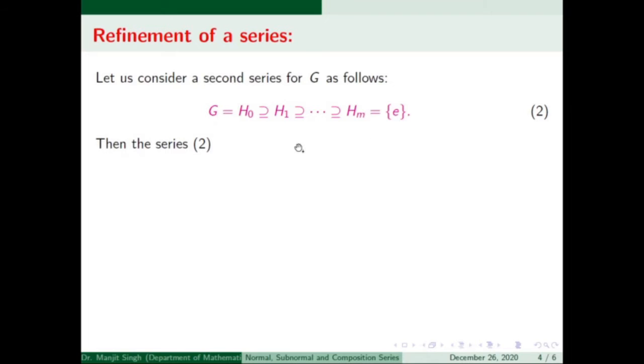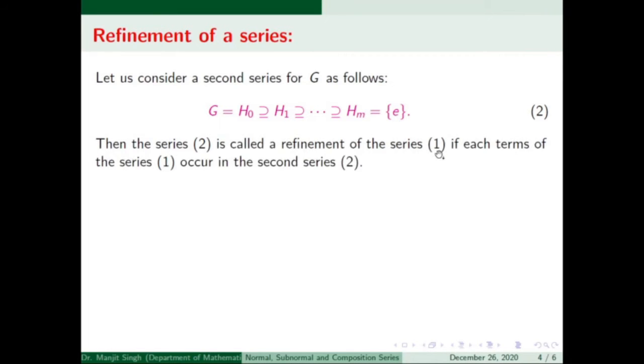The second series is called a refinement of the first series if each term of the first series occurs in the second series. It means that if you take any term of the first series, then that term will be one of the terms of the second series. But this series may contain some new terms which are not in the first series.